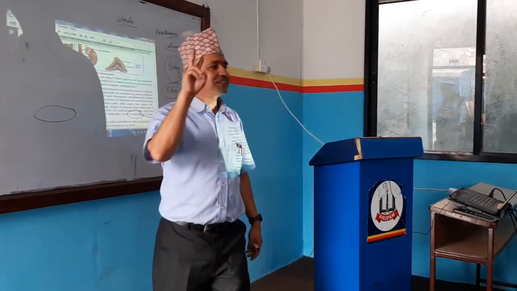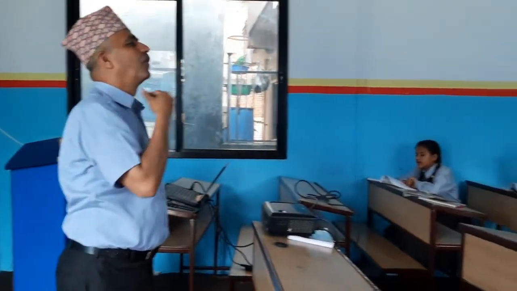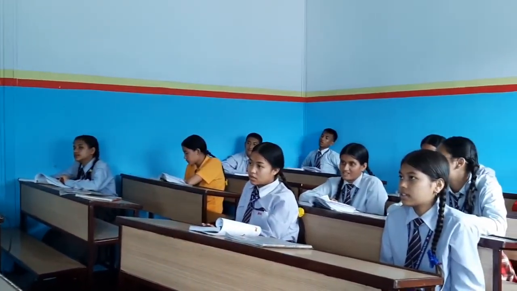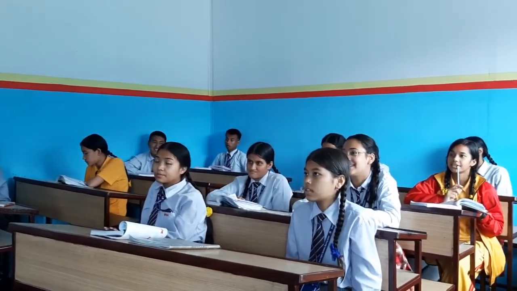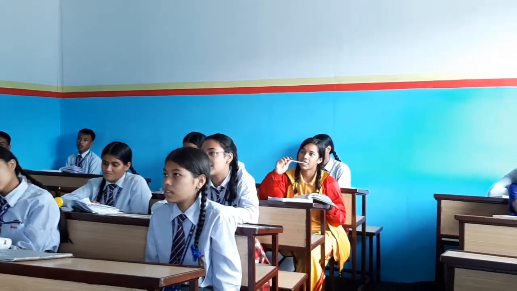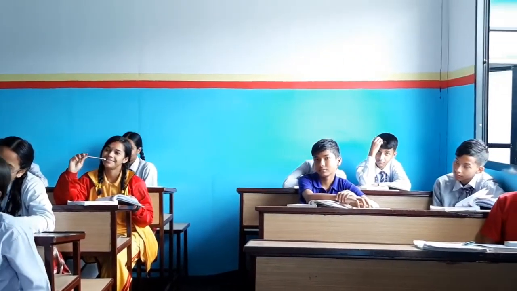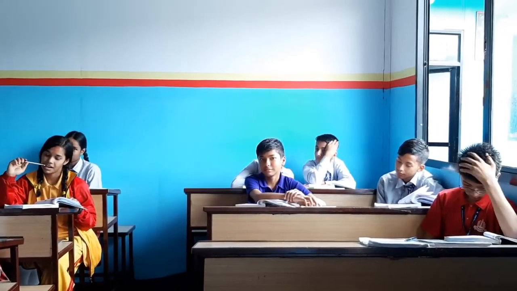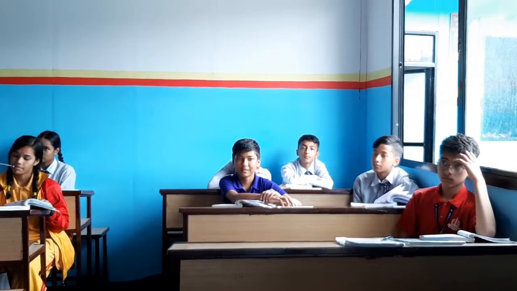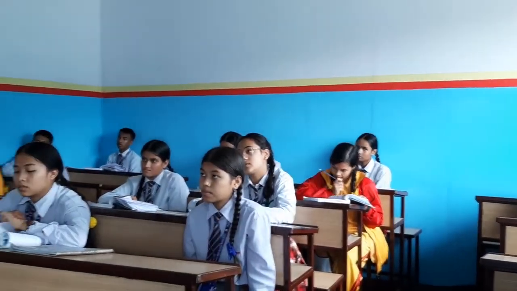So today we have discussed 3 glands, right? What are they? Thyroid, parathyroid, and adrenal glands, which lie here, right? The kidney lies here. The adrenal gland looks like the cap of the kidney. So we have to be very careful. Kidneys are the organs which filter our blood. If they do not filter blood correctly, then there will be problems again.